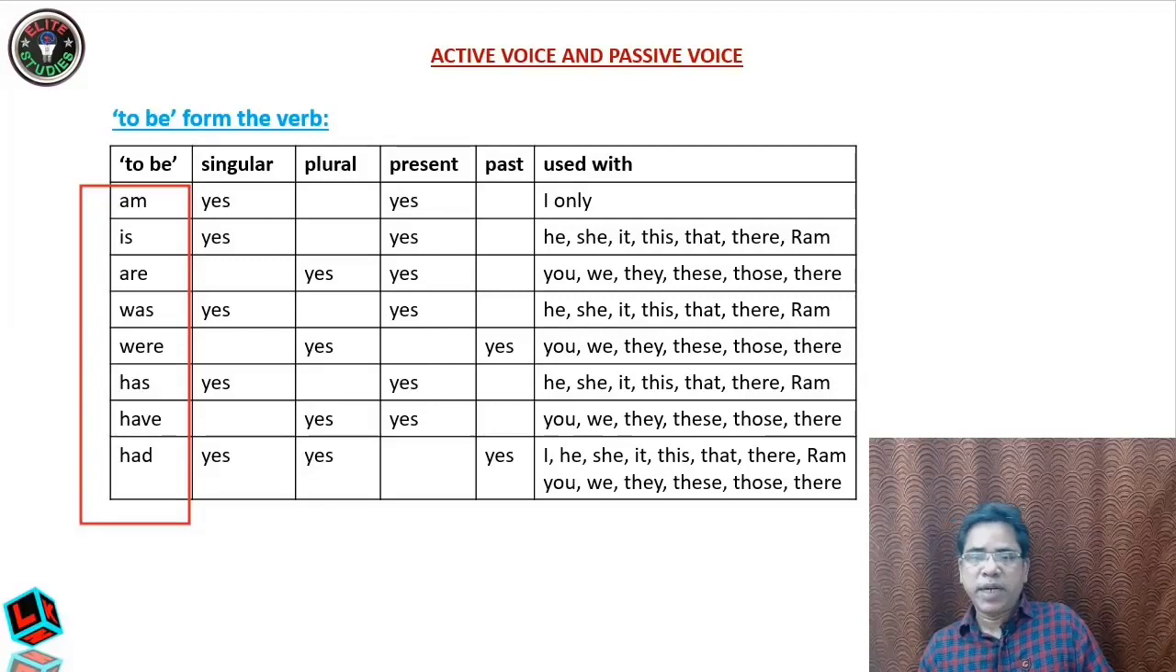Students generally don't understand what is meant by the to be form. They have heard about am, is, are, was, were, has, have, had, but they are not aware of what the to be form is. So the to be form consists of these verbs: am, is, are, was, were, has, have, had. 1, 2, 3, 4, 5, 6, 7, 8. Okay, so there are 8 forms of to be. So with this, now let us go to the next topic.